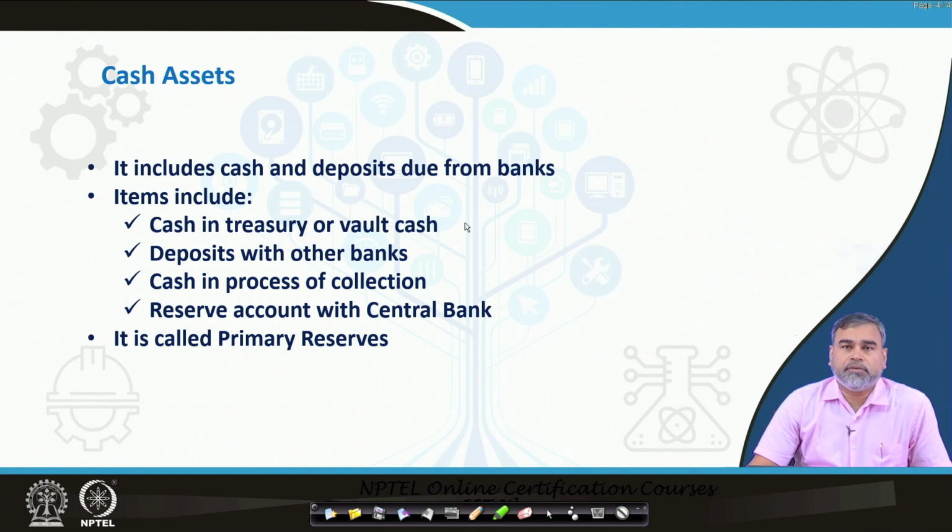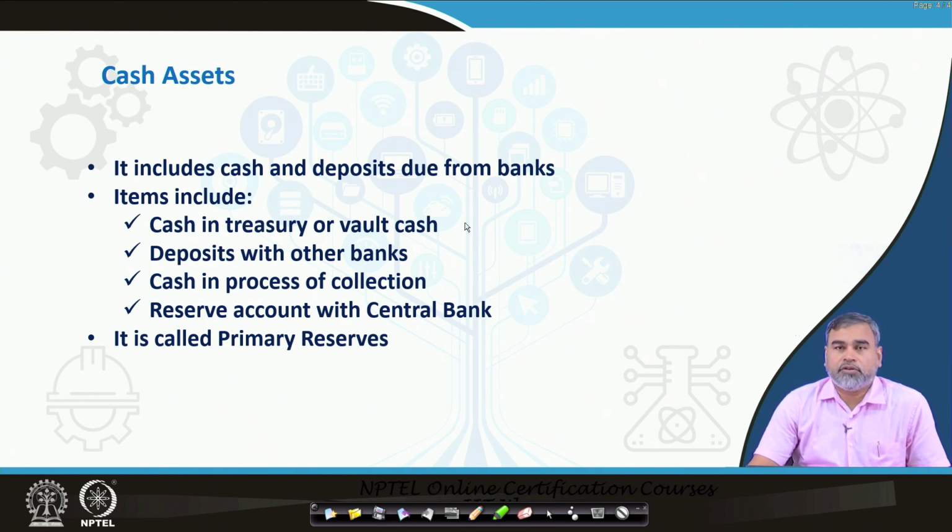The cash is basically what? There is some cash which the banks already hold. That includes the cash in treasury or the vault cash, already there in the commercial banks. Maybe there is a surplus available to the commercial bank, or the commercial bank holds that cash for some specific purpose. So, whatever cash is already there, that is the first part of the cash asset.